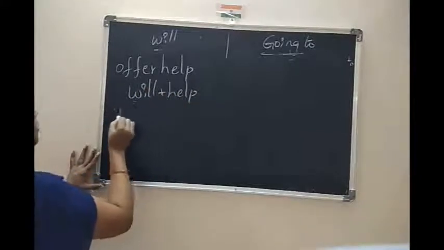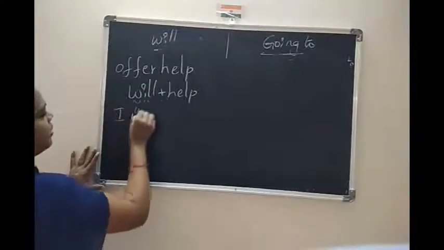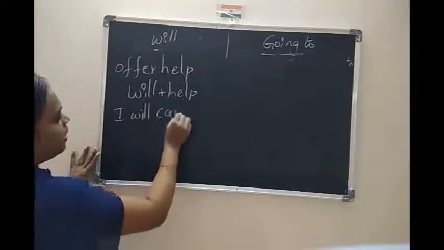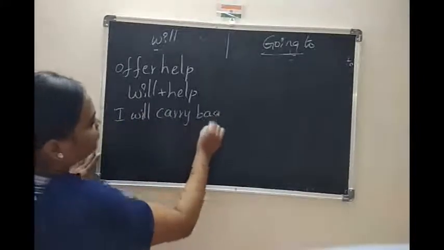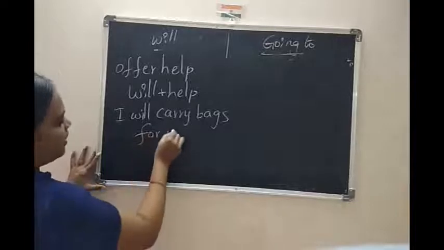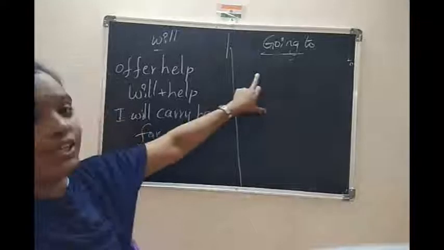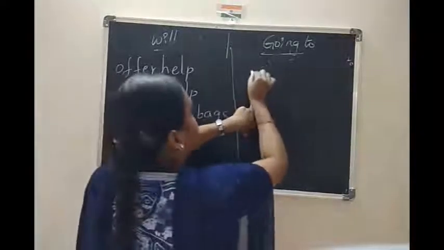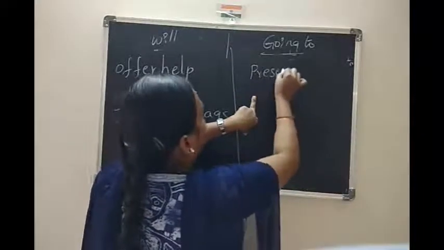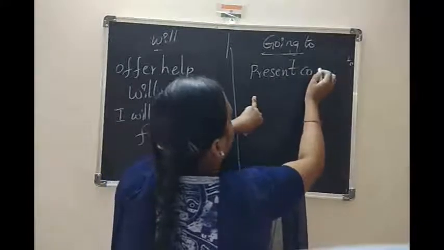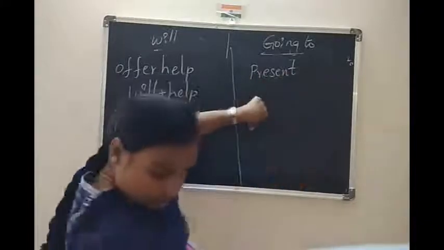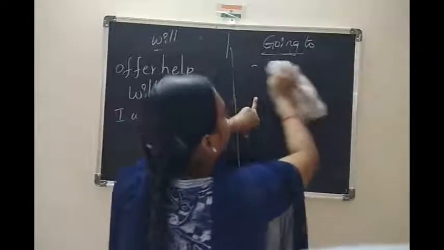For example, I'll carry your bag. I'll carry bags for you. This is good. Here, going to, we are using in present continuous, simple present.